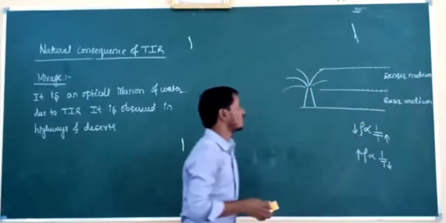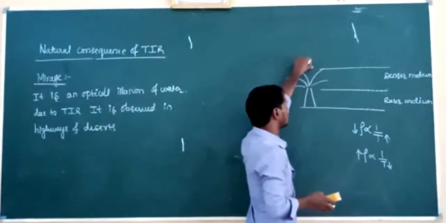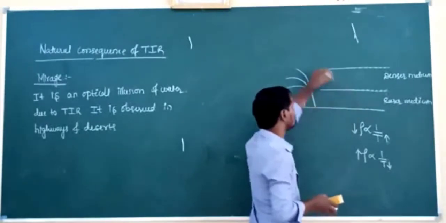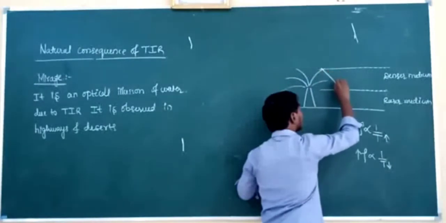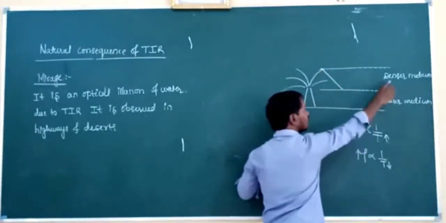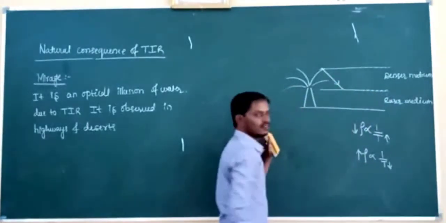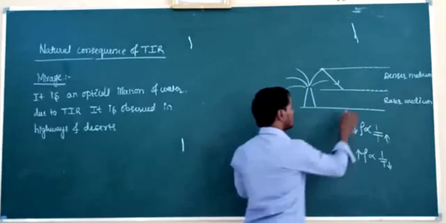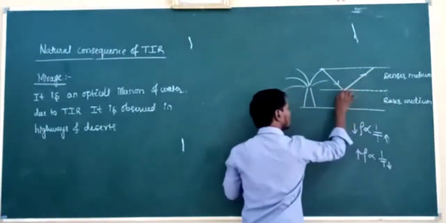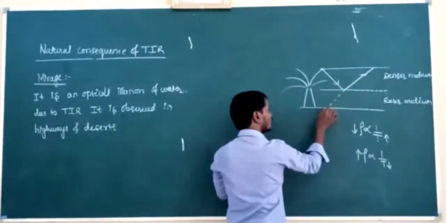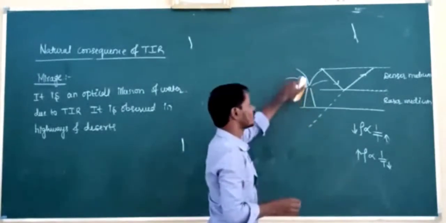Then the light traveling from the top of the tree is traveling from denser medium to rarer medium. If the angle of incidence is greater than the critical angle, light traveling from where to where? Denser medium to rarer medium. Then the light is totally reflected back into the denser medium. This reflected light appears to have come from below the ground. Below the ground, we are going to observe the image of the tree.